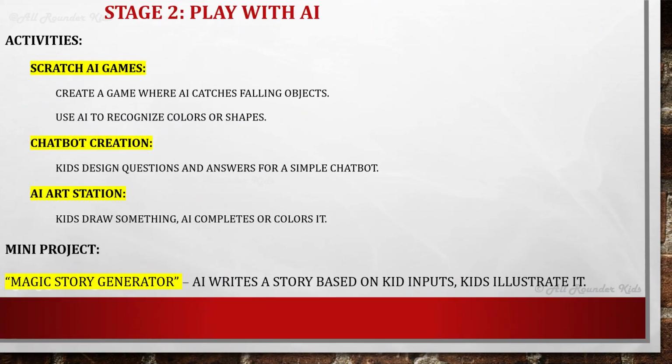Stage 2. Play with AI. Activities. Scratch AI games. Create a game where AI catches falling objects. Use AI to recognize colors or shapes.